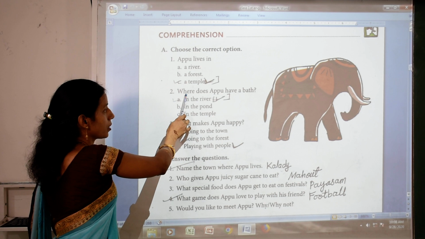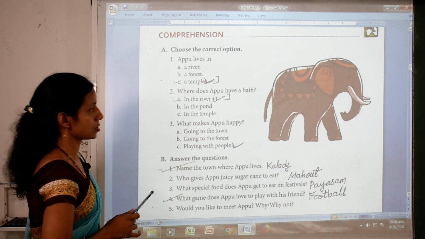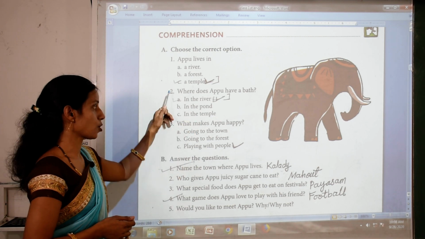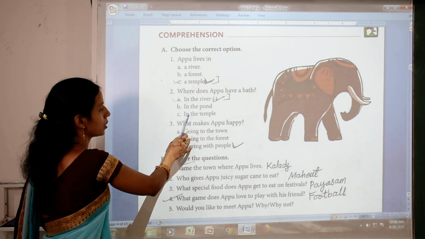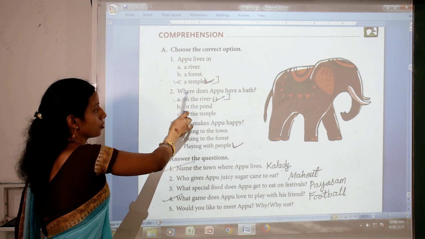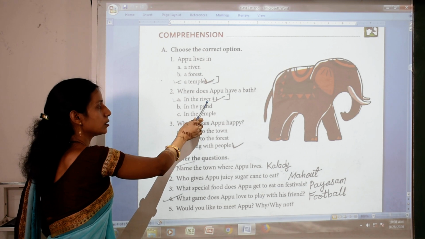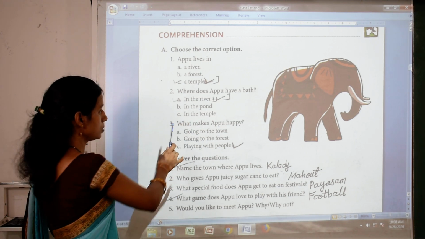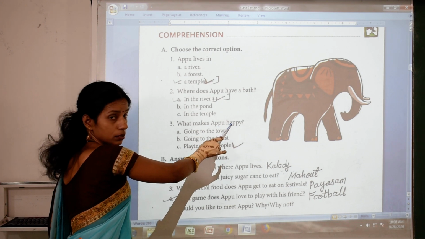Second, where does Appu have a bath? Options are in the river, in the pond, in the temple. So, where does Appu have a bath? Answer is in the river. Now third, what makes Appu happy?